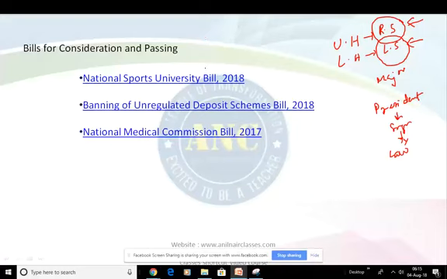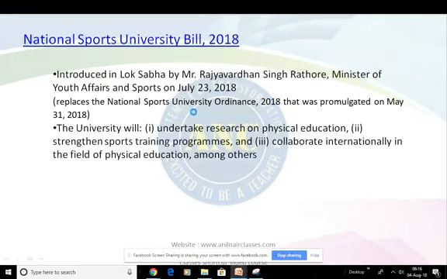The first one is the National Sports University Bill 2018. This university is proposed to be set up in Manipur, and it will be an all-round sports university, everything related to sports. The second one is the Banning of Unregulated Deposit Schemes Bill 2018, and the third is the National Medical Commission Bill 2017. I'll be elaborating and discussing all three bills in brief, so that a clear understanding can be realized. Right? So the first, National Sports Bill 2018.